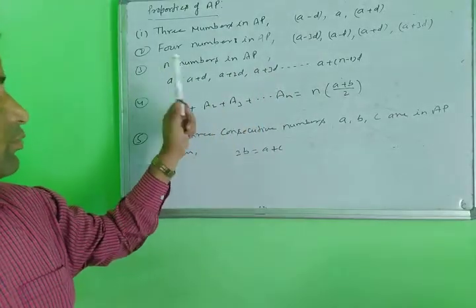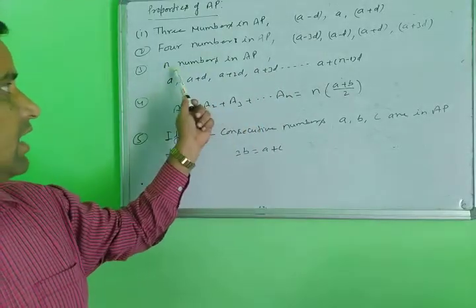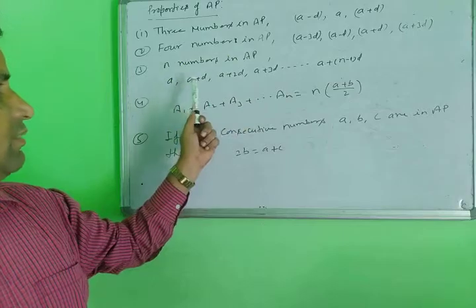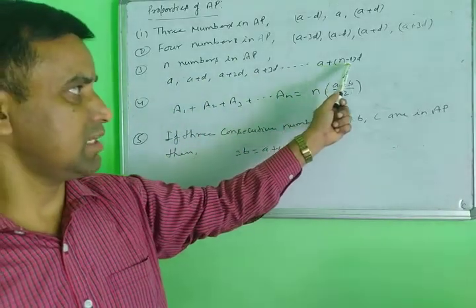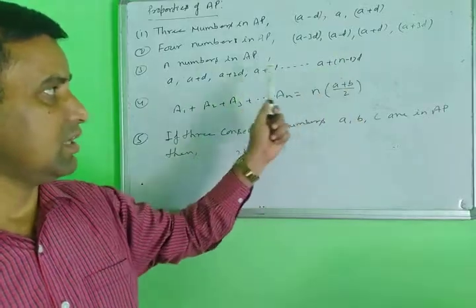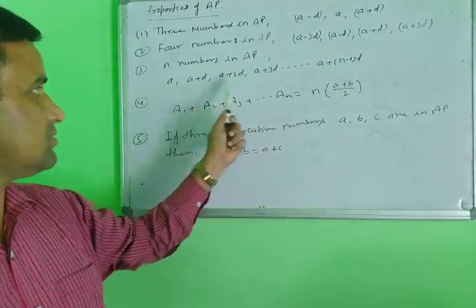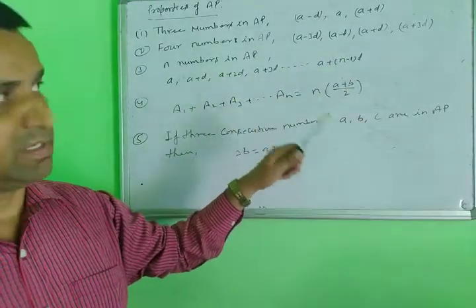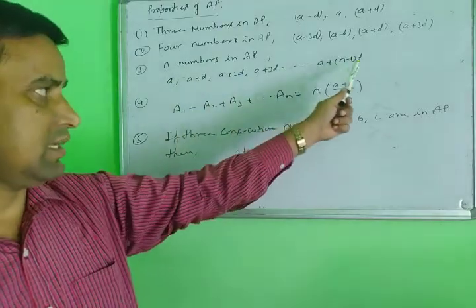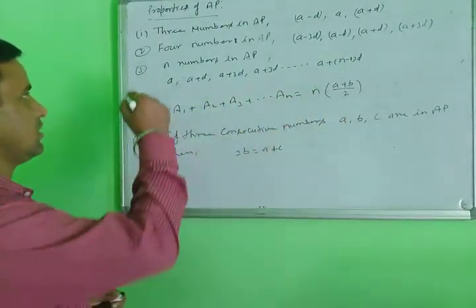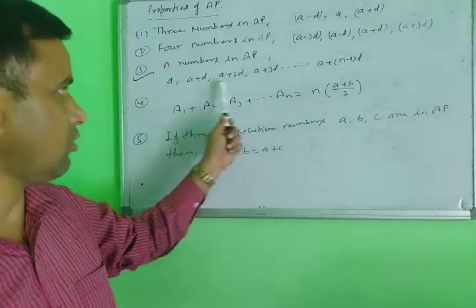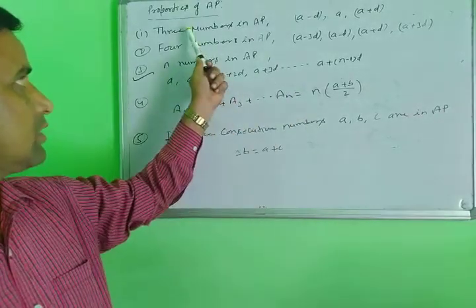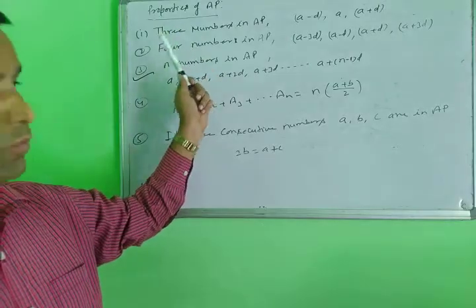Third, if you require n numbers of an AP, then A, A plus D, A plus 2D, A plus 3D, and last, A plus (n minus 1)D. You write this one. The name of this identity is the general form of the AP. The name of this third number series is called the general form of an AP. And the earlier ones are only particular cases, this one for 3 and this one for 4.